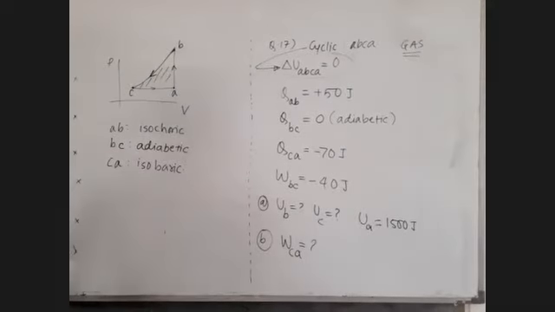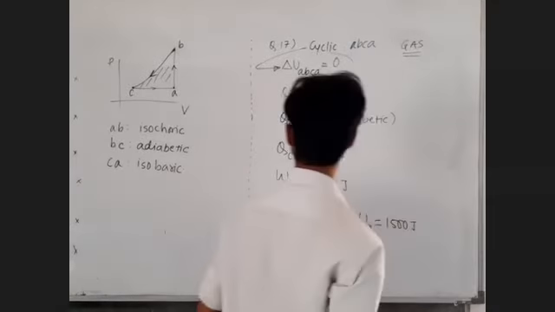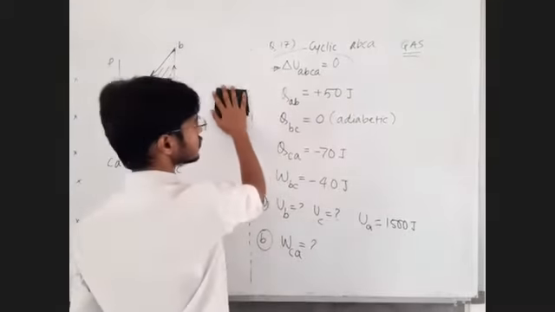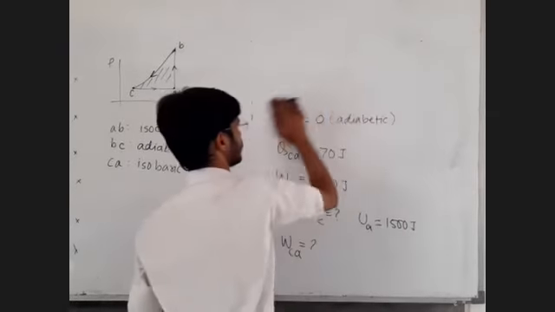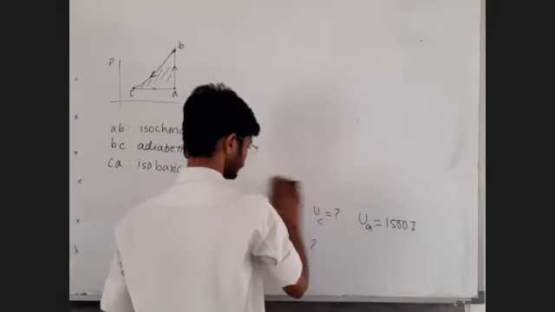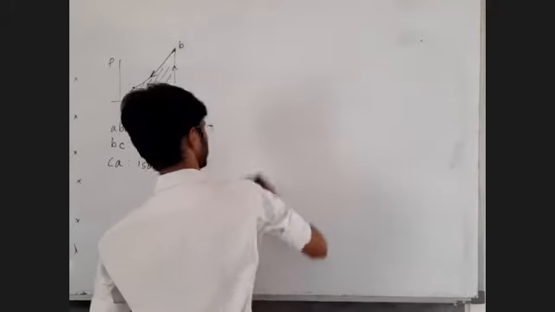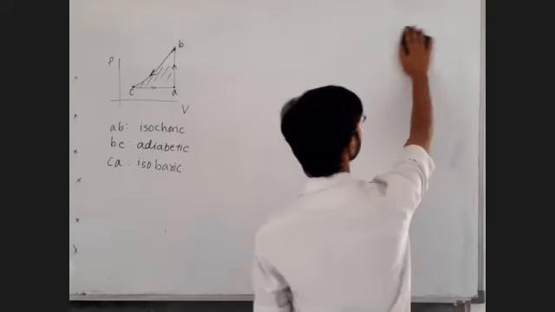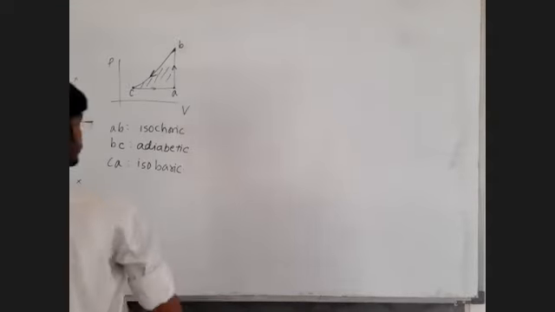Now to solve this question there is one method. This is a typical question, and for that I think around 2 or 3 years before I developed one method.